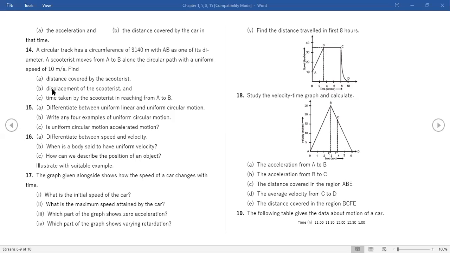Displacement will be the diameter. So the circumference is given, find out the diameter. Yes, ma'am, got it. And time taken is equal to distance covered divided by speed. 1570 is the distance covered, divided by speed 10. So 1570 by 10 is 157 seconds.